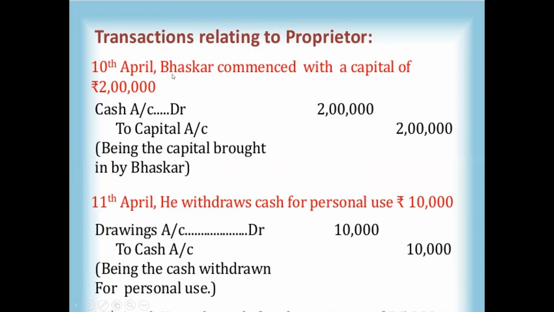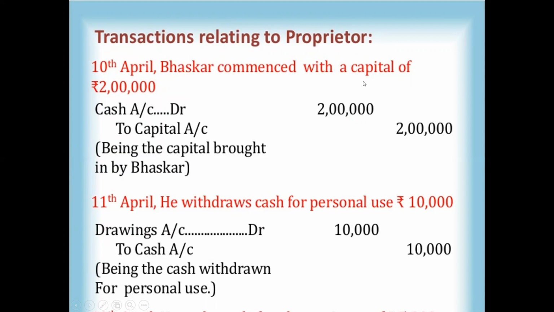And here you can see one more transaction I will explain. 10th April, Bhaskar commenced business with a capital of 2 lakhs rupees. So Bhaskar is a person who commenced business with a capital of 2 lakhs rupees. He is investing 2 lakhs rupees in the business. He is providing cash to the business. So that's why capital is brought, collected from Bhaskar.